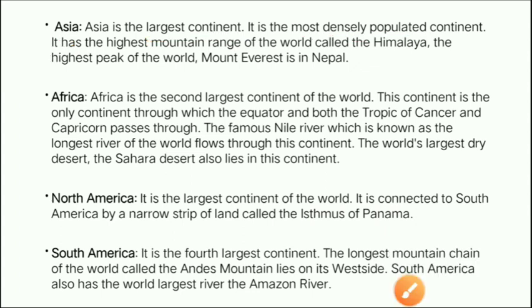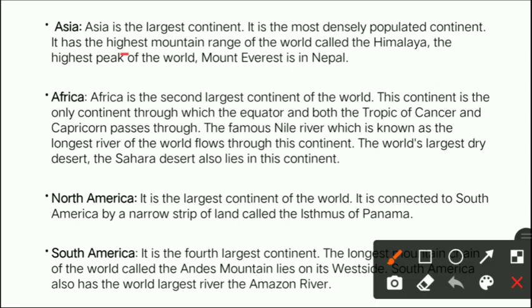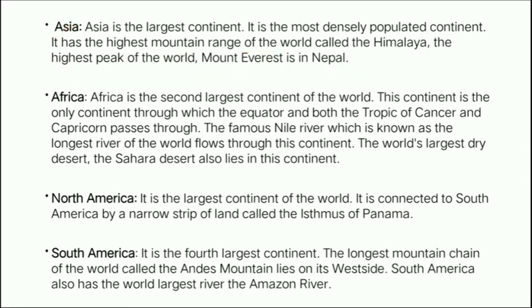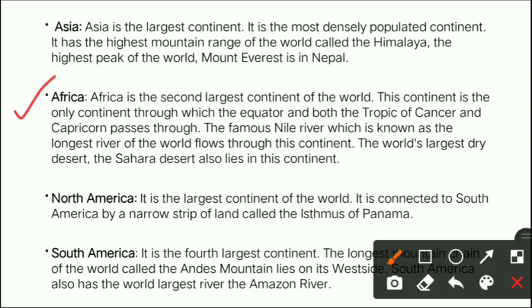Now, it has the highest mountain range of the world called Himalaya. So, the Himalaya mountain range is also situated in Asia, right? The highest peak of the world, Mount Everest, is in Nepal. So, the highest peak of the world, Mount Everest, also comes under the continent Asia, right? Now, Africa, the second one. Africa is the second largest continent. After Asia comes Africa.